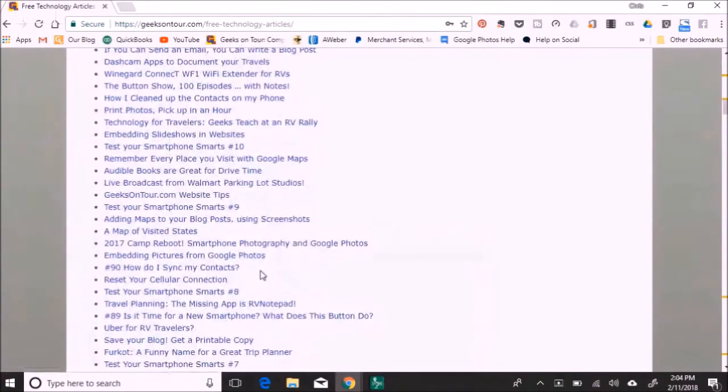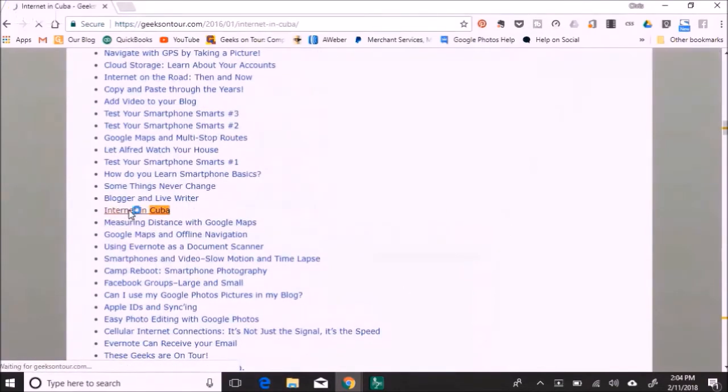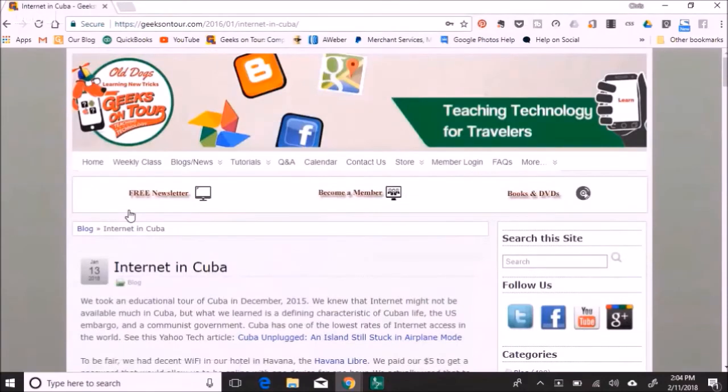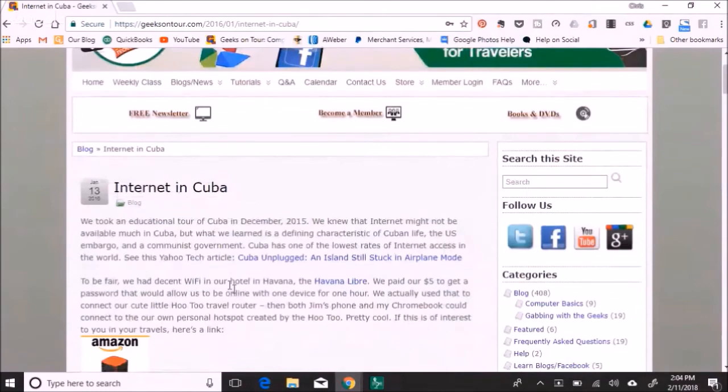And if you do a Control F, it opens up a window up in the top, and you can type Cuba. And there you can see our article for internet in Cuba. And you can do this on a smartphone too. Exact same thing, just smaller screen.